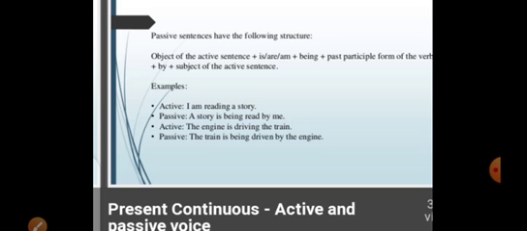A story is being. After is, am, are, there must be the first form of verb plus ing that represents the continuous tense. So we have assumed here be as the first form of verb plus ing. So this is called being. A story is being read. Read is a past participle, the third form of verb that is used in passive voice, whether it's an affirmative, negative, or interrogative sentence. In passive voice, we only have to use the third form of verb. Then by, then the subject.